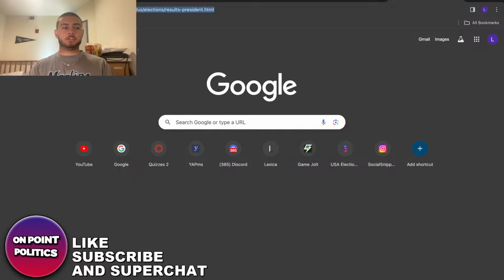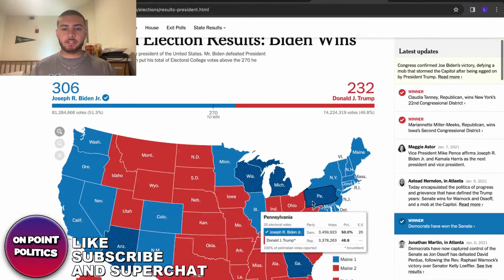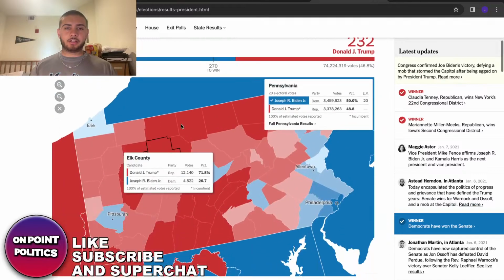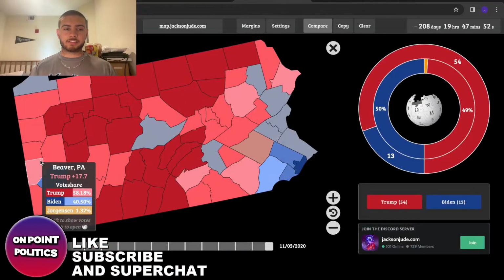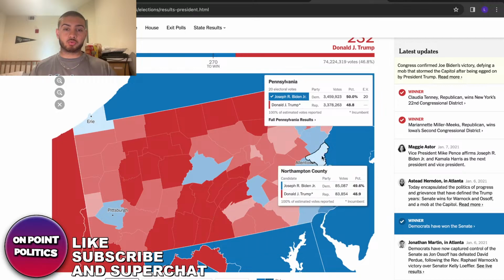Because even if you look at the New York Times result, you'll look at Pennsylvania. I'm pretty sure. Yeah, look, you see? All of this is likely red. They have Beaver as lean, even though it's not. Their margin scale is way different.